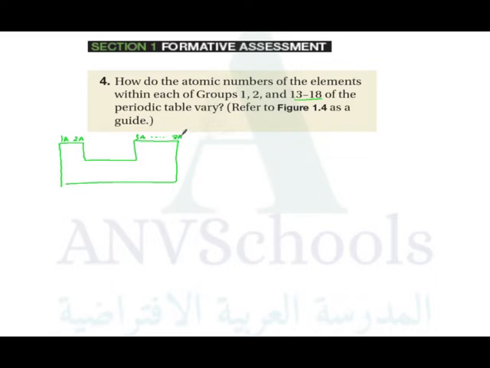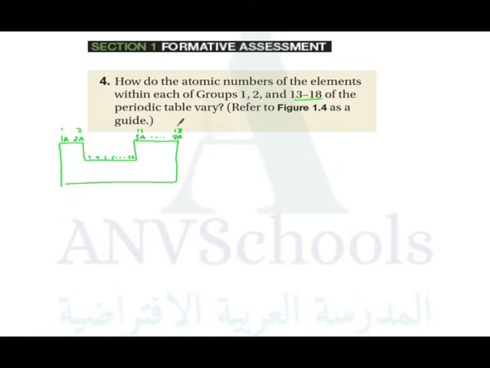But if we are referring to the D block as well, which is the transition elements, we start from 1A, 2A, 3A. No, we have to remove A and simply count 1, 2, 3, 4, 5, 6, then 12 is here, then 13 comes, 13, 14, 15, then we stop at 18. So now we have 2 ways.